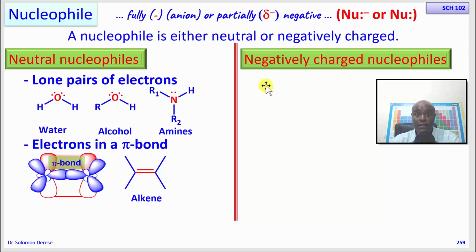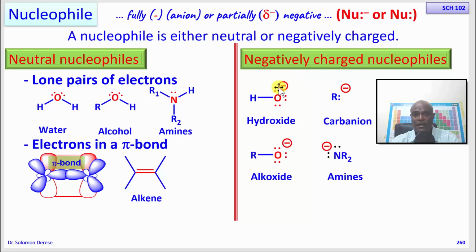So nucleophiles donate electrons because they have easily accessible electrons. These easily accessible electrons can be in the form of lone pairs of electrons, or they can be in the form of a pi bond. Okay, so these are neutral nucleophiles. Of course, it's easy to recognize negatively charged nucleophiles. So those that are negatively charged.